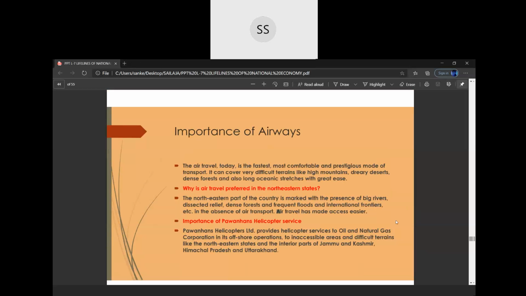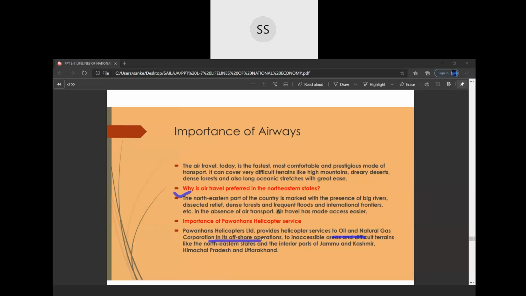Children, again, a very important 1 mark question. Either they will ask you about Pawan Hans helicopters or they will ask you about northeastern states air travel. Pawan Hans Helicopters Limited provides helicopter services to the Oil and Natural Gas Corporation in its offshore areas.